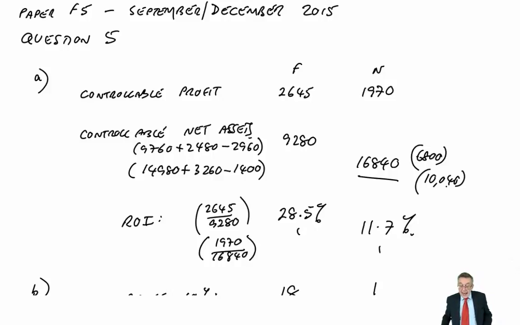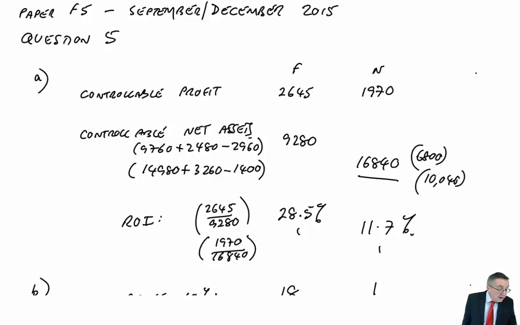One of the reasons N is getting such a low bonus is because they invested in this new machine, and yet this new machine, presumably, is going to be good for the company as a whole. Presumably, the company wants them to invest because we'll get more profits in the future. But the manager is going to be a bit upset that he did it. If I was the manager and knew how my bonus was being paid, I might have said, I'm not going to bother buying the machine because it means I get less bonus.